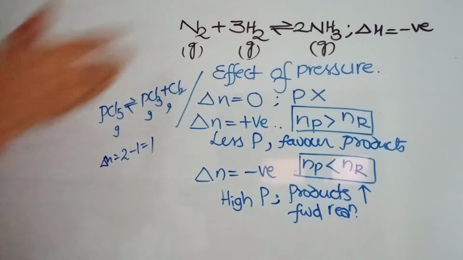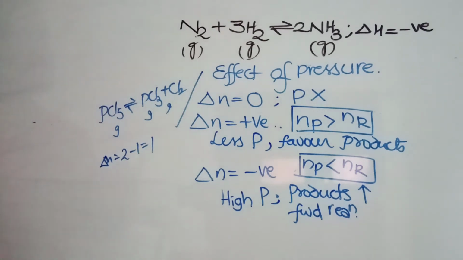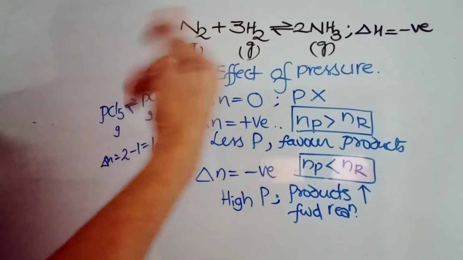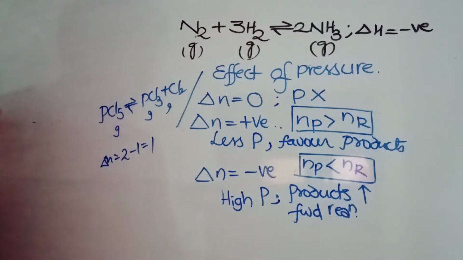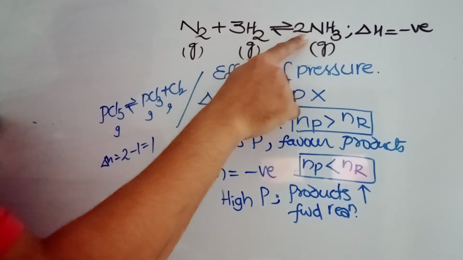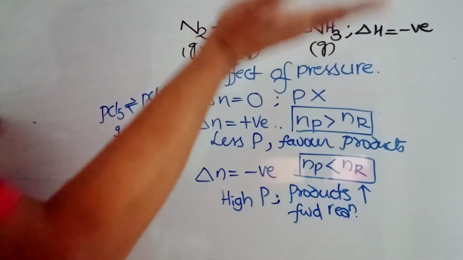I am just giving you 2 examples, or a very simple logic if you want to see it. If delta N is equal to 0, there is no effect of pressure. Otherwise, just look at the reaction. If the number of moles is more, that means the volume will be more. When the volume is more, pressure should be less. If you want more products and fewer moles are there, that means less volume, so pressure should be more.